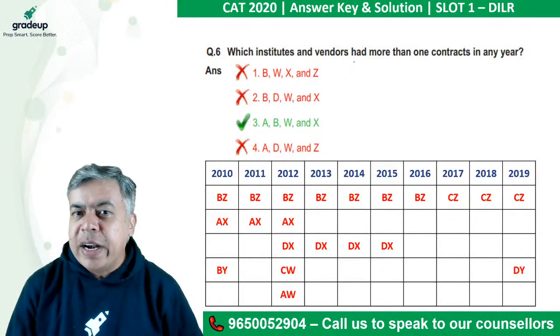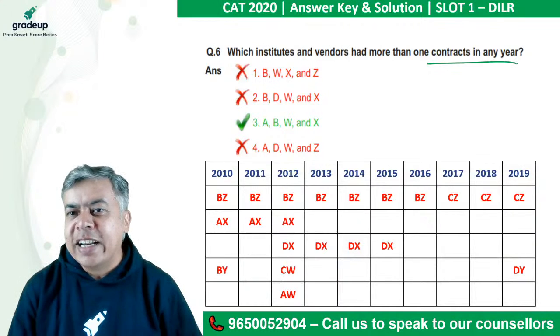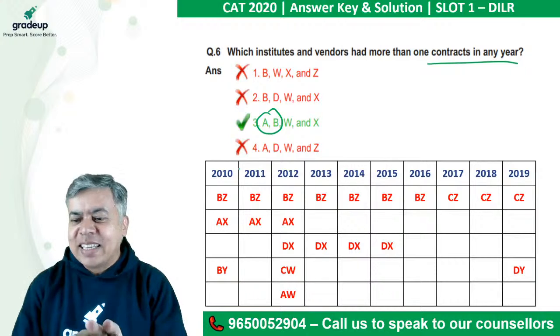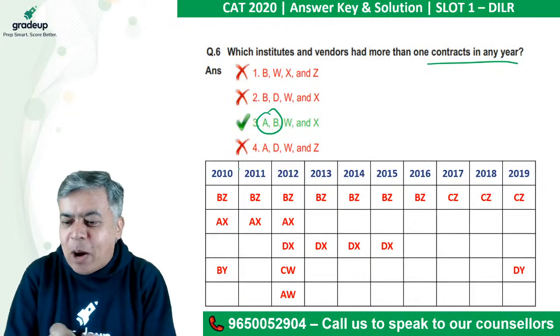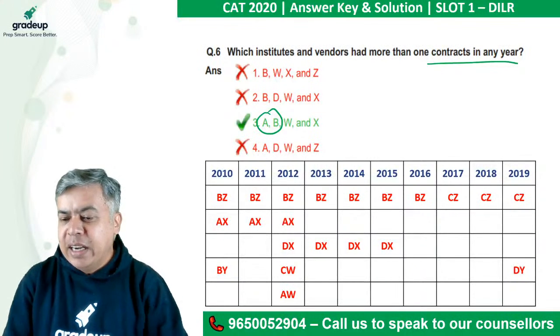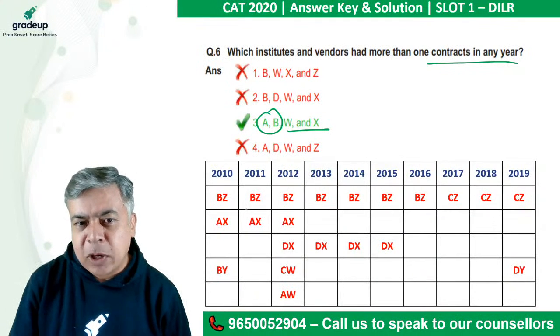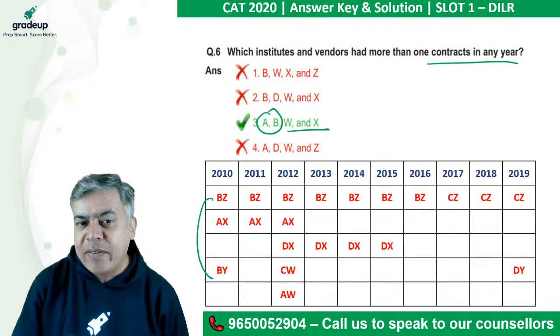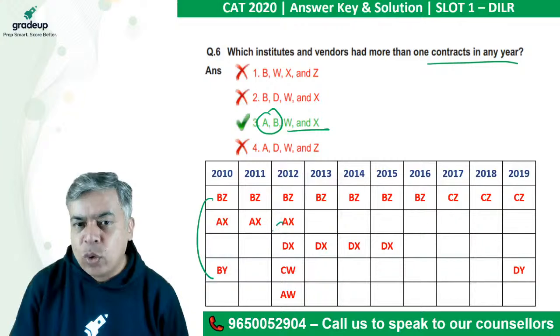Which institutes and vendors had more than one contract in any year? So A and B we have already seen. This was a question which can be seen from the options, that in the 2 questions, the same option AB, right? With that W and X. Now A and B have 2 contracts here. A has 2 contracts here.